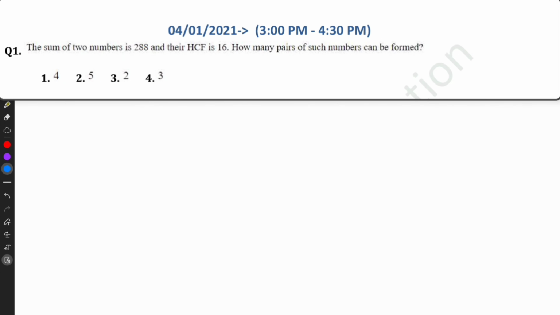My name is Warprasad. Today I am going to discuss the RRB NTPC previous year question paper held on 2021 January 4th, second shift.